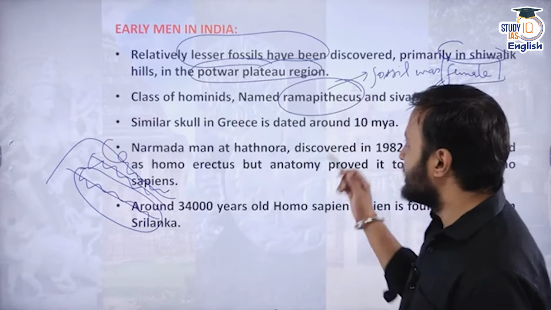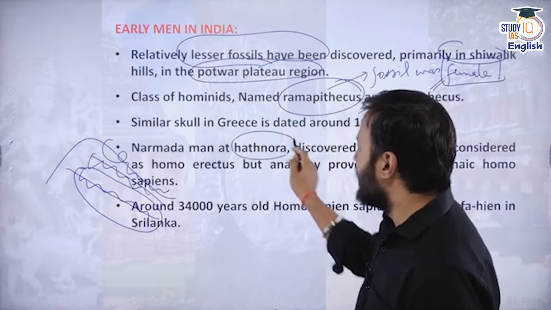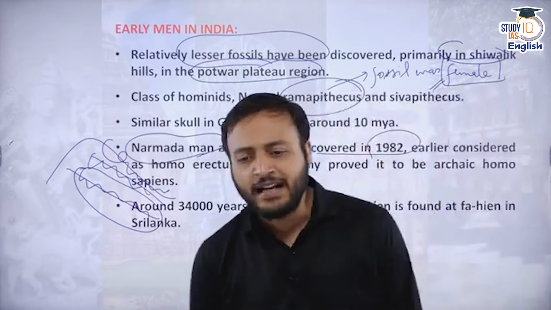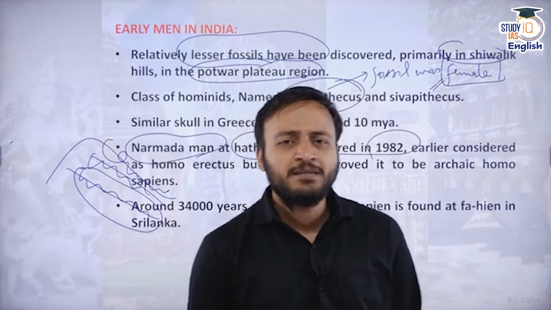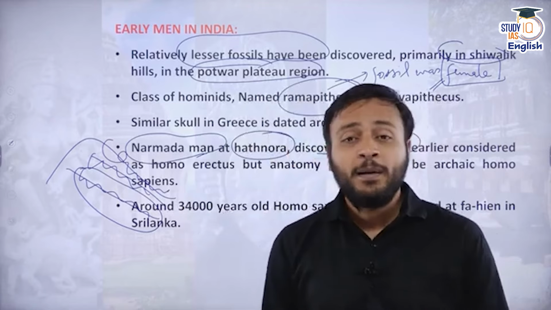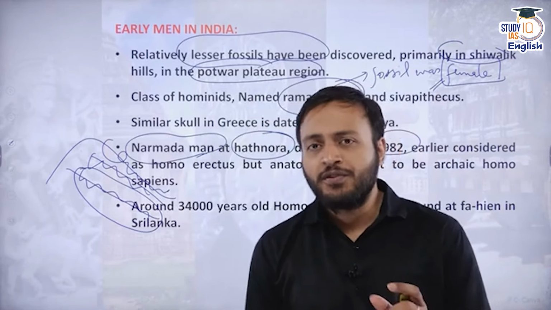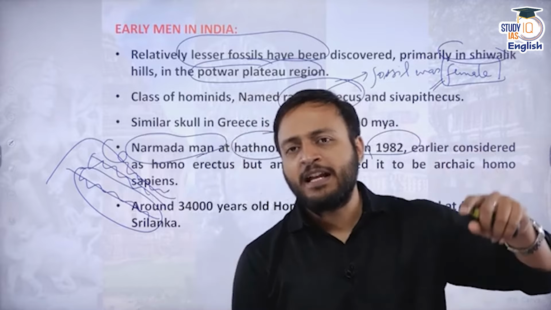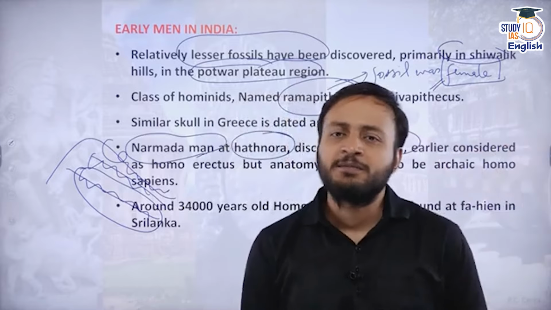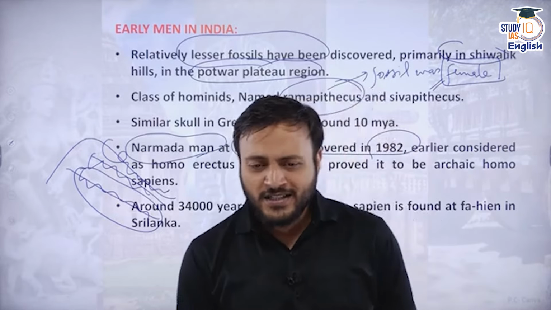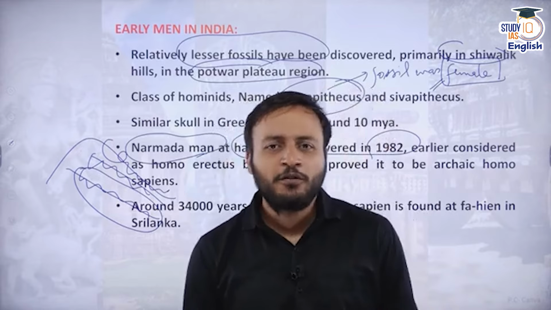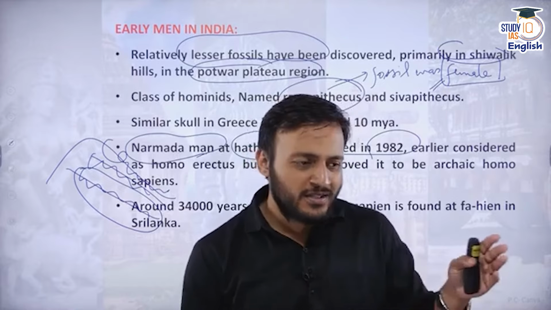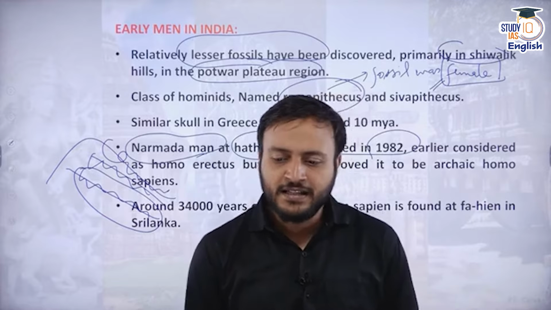a place called Hathnora in the valley of Narmada, and this was discovered in the year 1982. It was earlier regarded as a Homo erectus, but the anatomical research proved that this was Homo sapiens sapien, or we can say archaic Homo sapien, that means the old subspecies of Homo sapiens. Not just that, there are a few more places from where we have obtained the earliest traces of human existence in the Indian subcontinent.